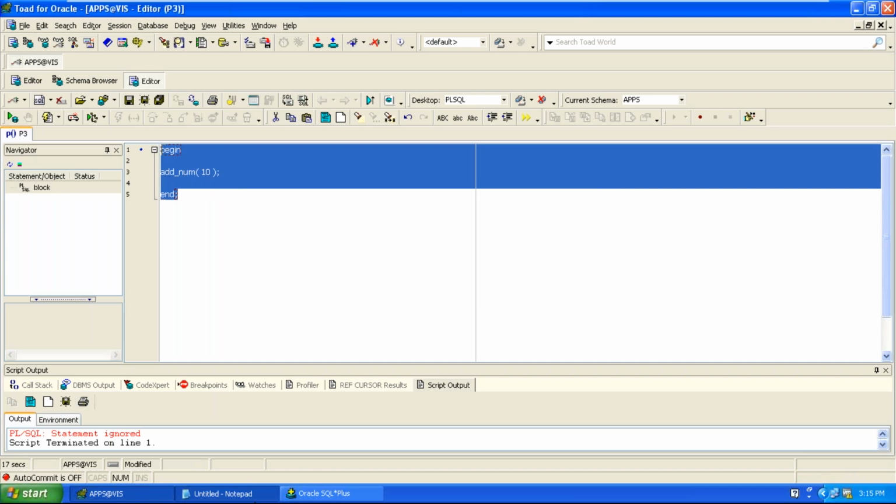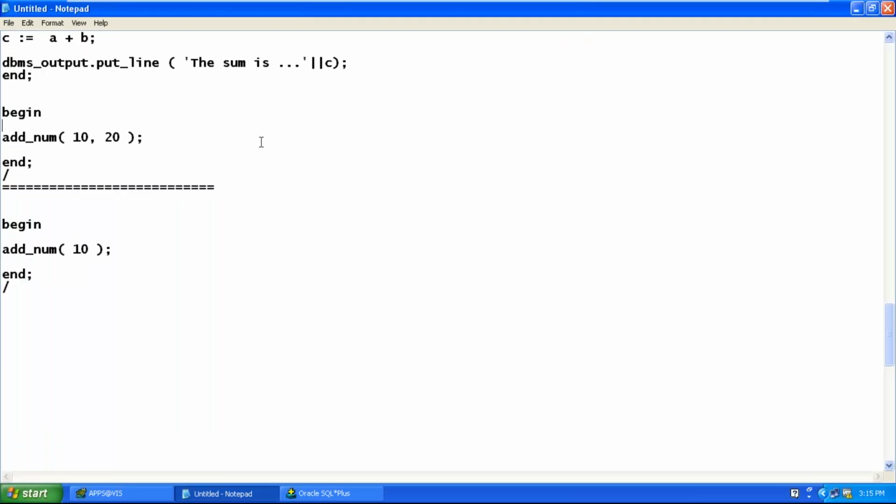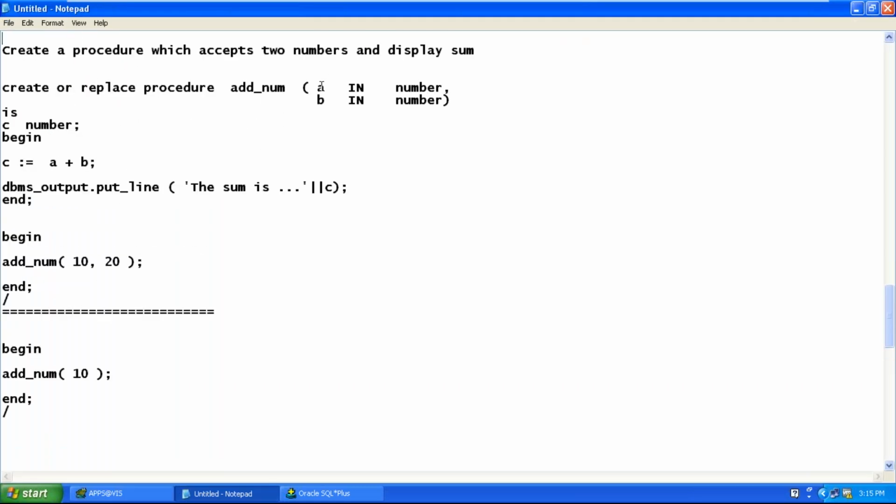So remember, if the procedure has 2 parameters, at the time of invoking, you need to pass 2 values. If the procedure has 10 parameters, at the time of invoking, you need to pass 10 values. Then the procedure gets executed. Can I execute the same procedure multiple times? Yes, procedures are meant for executing multiple times. 10, 100. Okay, 10, 45. 34.